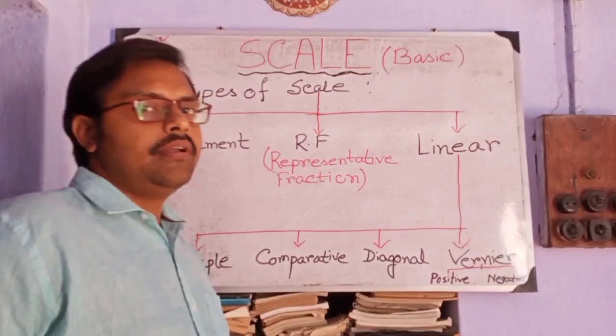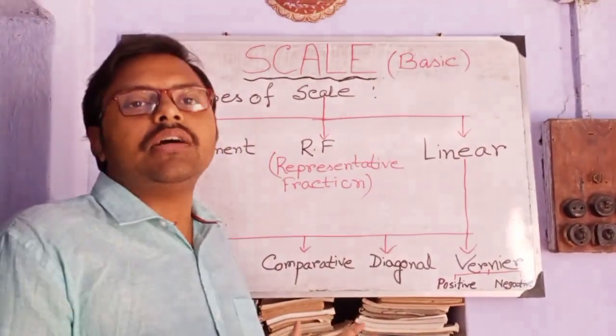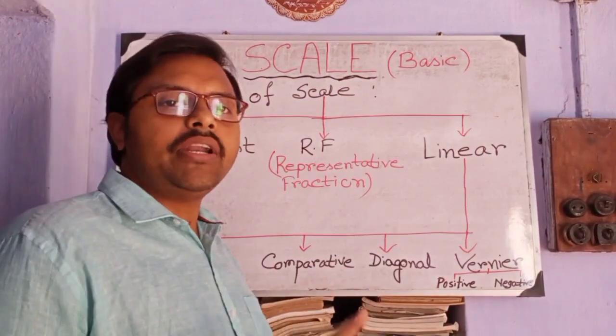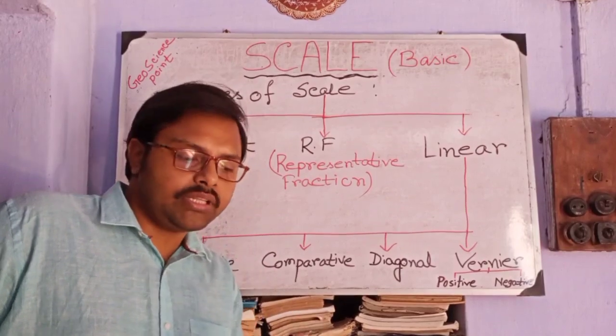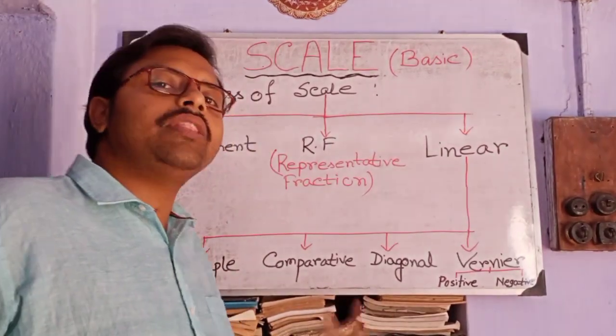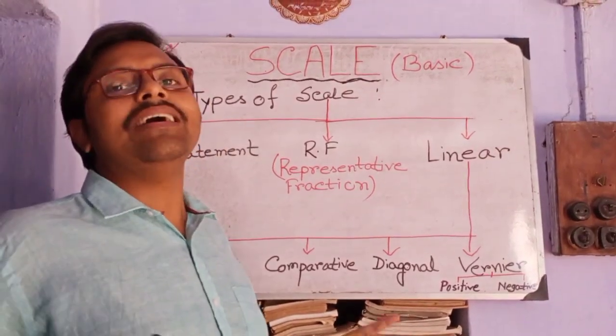That means if a distance between the 2 points on the earth is 2 km, and when that particular area is represented on a map, then the ratio between these two is known as the scale.